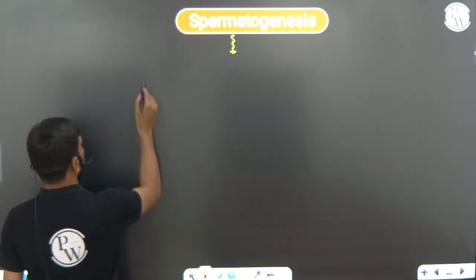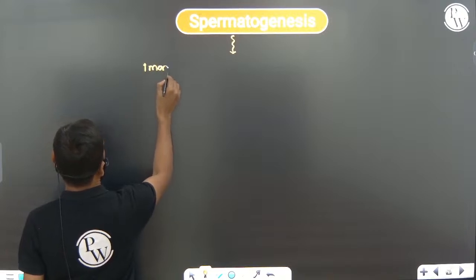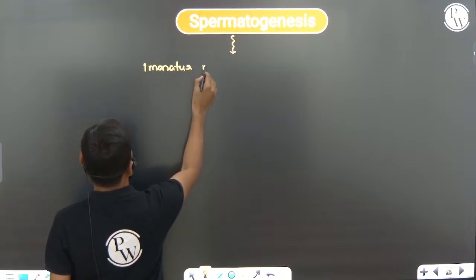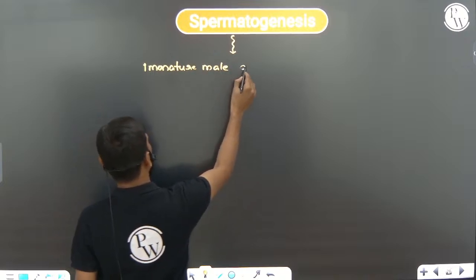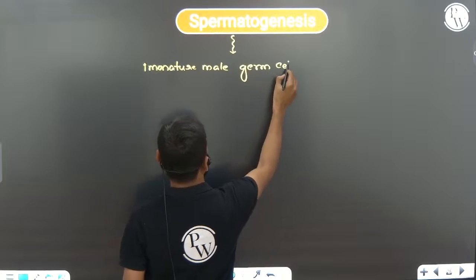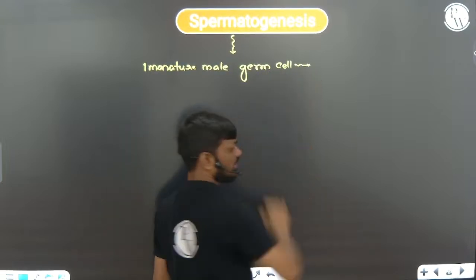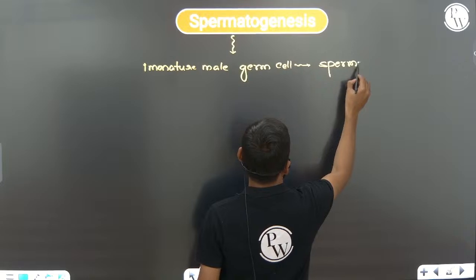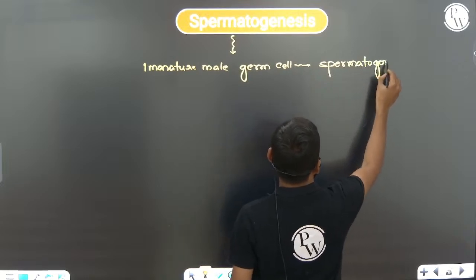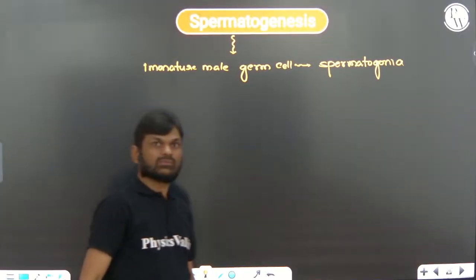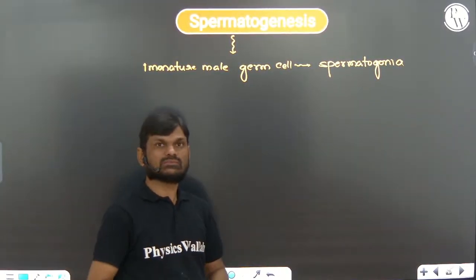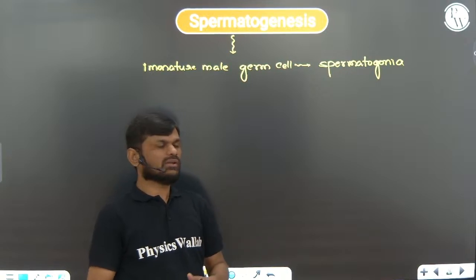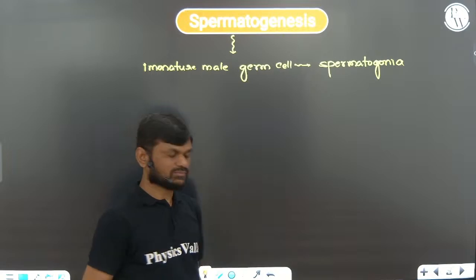So spermatogenesis directly. In spermatogenesis, immature male germ cells, that is called spermatogonia, undergo meiotic division, two meiotic divisions, and finally produce the male gamete. That I will explain to you.